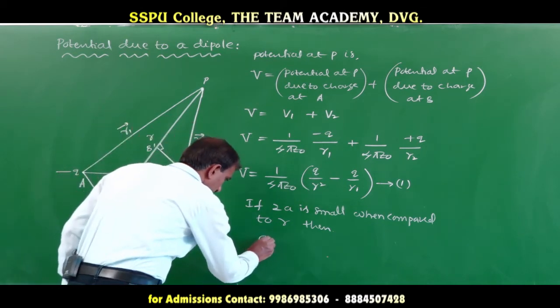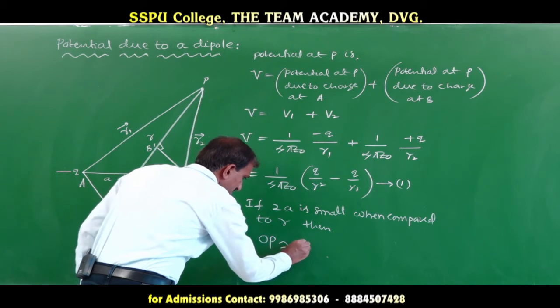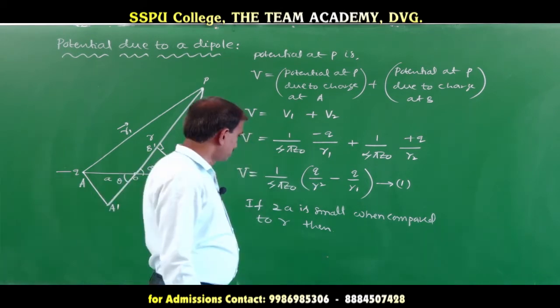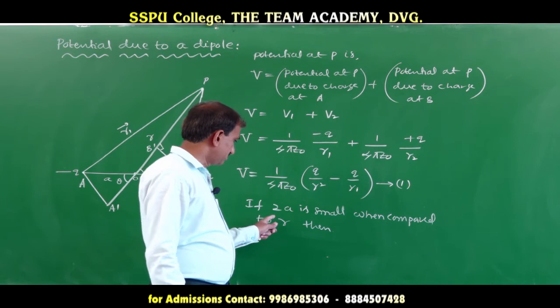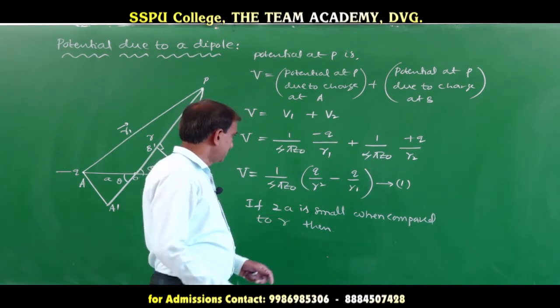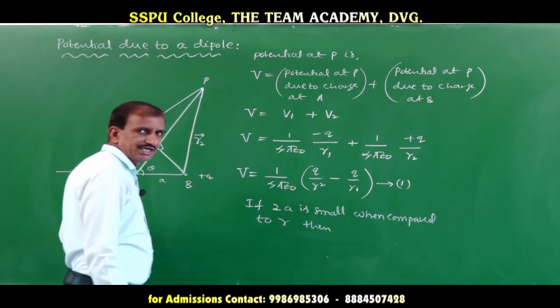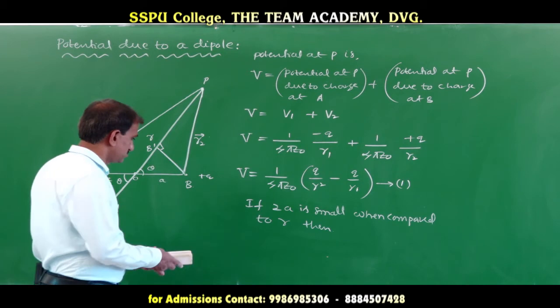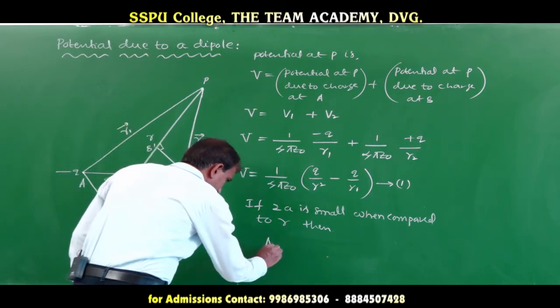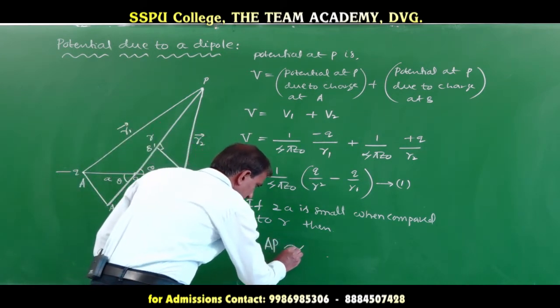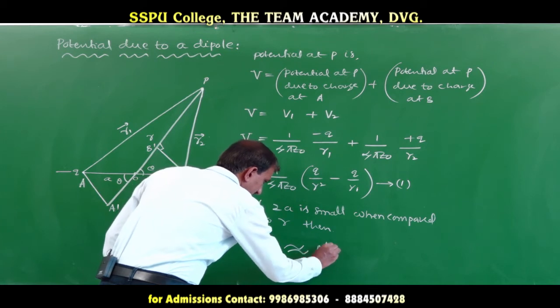So, OP is approximately equal to A dash P. Therefore, when 2a is small compared to R, this AP is approximately equal to A dash P.